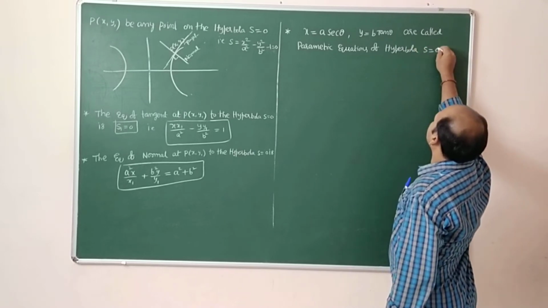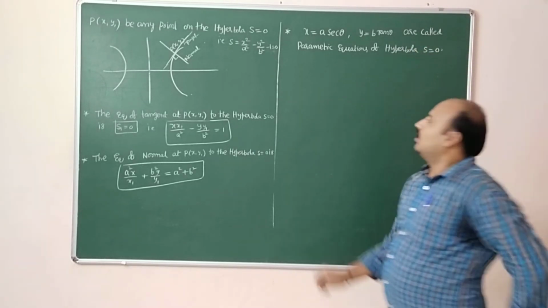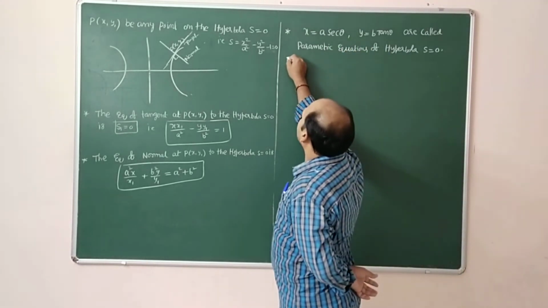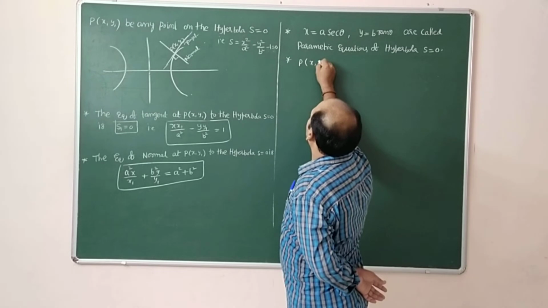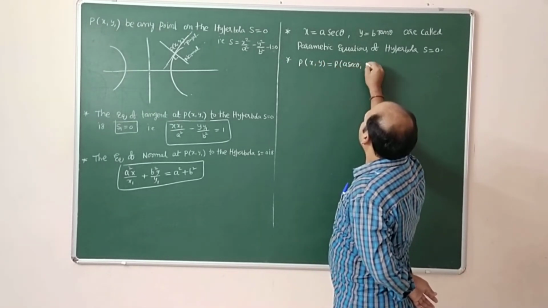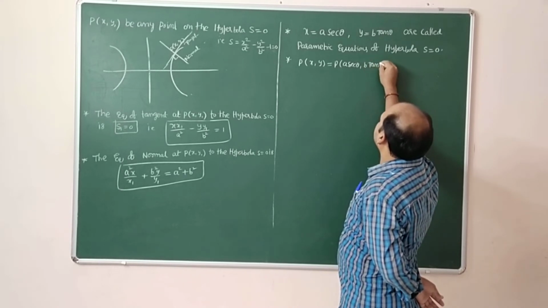S is equal to 0. If we represent as a point x comma y, P of x comma y which is equal to P of a secant theta comma b tan theta.